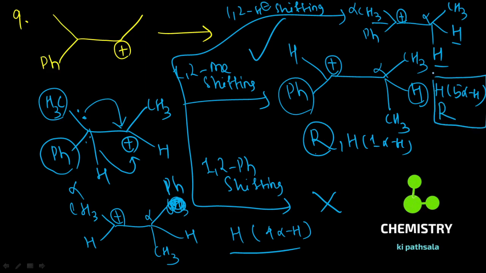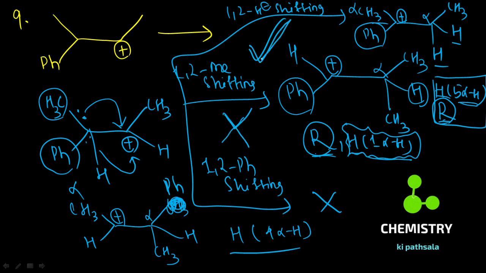Now in these two cases, 1,2 methyl shifting and 1,2 hydride shifting, resonance is there and hyperconjugation is there. Both are there, but the dominating factor is resonance, which is common because of the one phenyl group. But in this case hyperconjugation comes into play. Now it is stabilized by one alpha hydrogen, whereas the hyperconjugative structure is stabilized by 5 alpha hydrogens. So therefore your answer is not 1,2 methyl shifting, it is 1,2 hydride shifting.